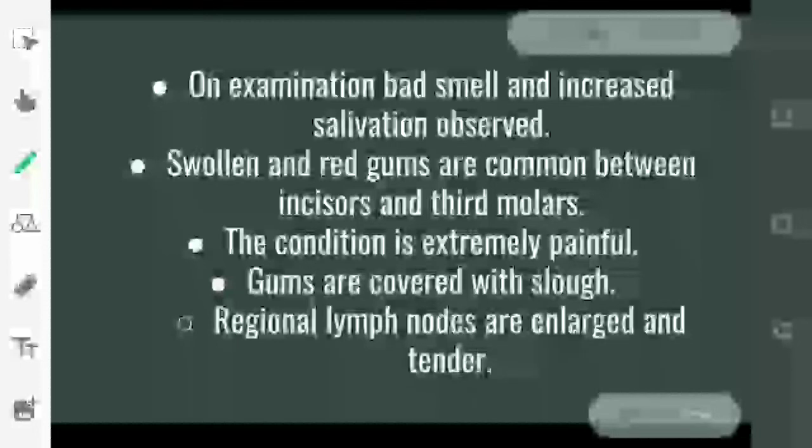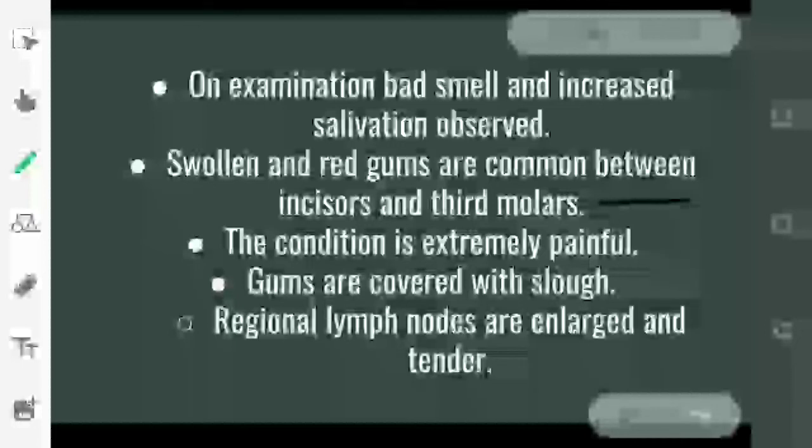On examination, bad smell, or we can say fetor oris or halitosis, and increased salivation are observed. Swollen and red gums are common between the incisors and third molars.